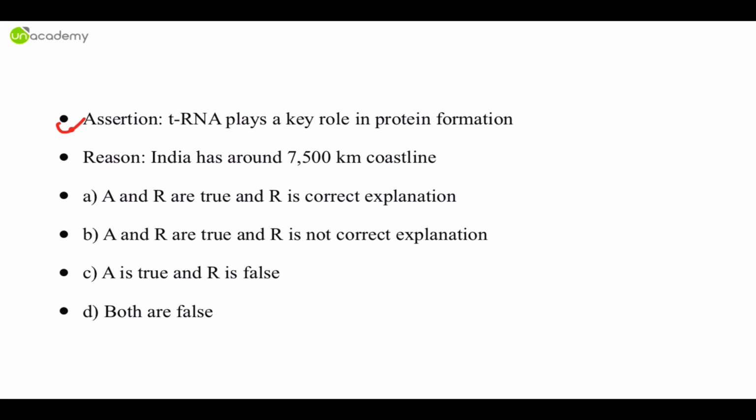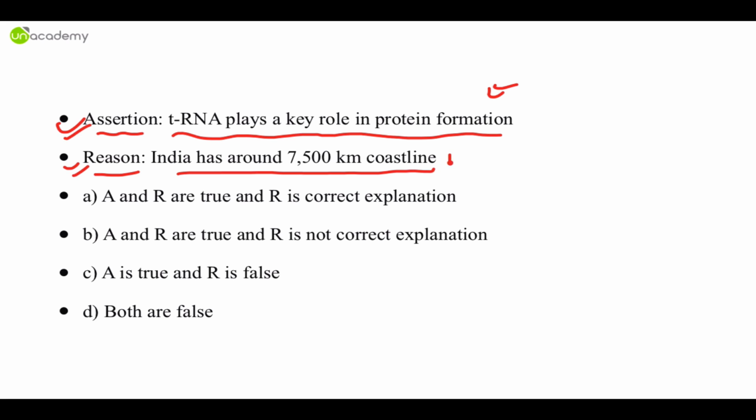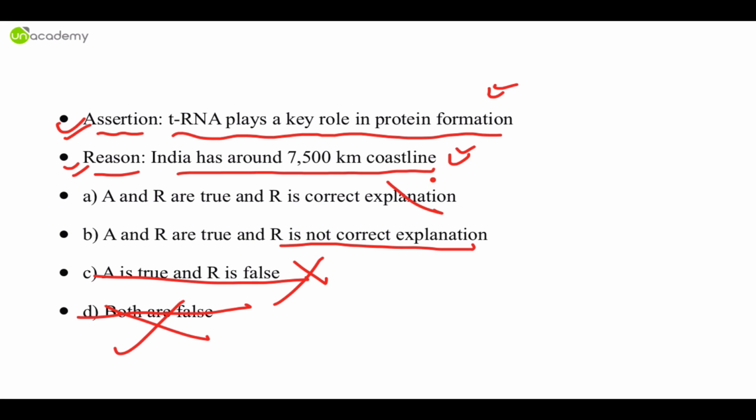Now this is the last type of question for today, the assertion and reasoning type. Assertion: tRNA plays a key role in protein formation. Okay, I have absolutely zero idea about this. Reason: India has around 7,500 kilometer coastline. This I know, this is correct. So both false is eliminated. Reason false is eliminated. Is that absolutely understood? And since these two are eliminated, you 100% know that this reason cannot be the reason for the above assertion. So the reason is absolutely not a correct explanation. So option A is also eliminated.